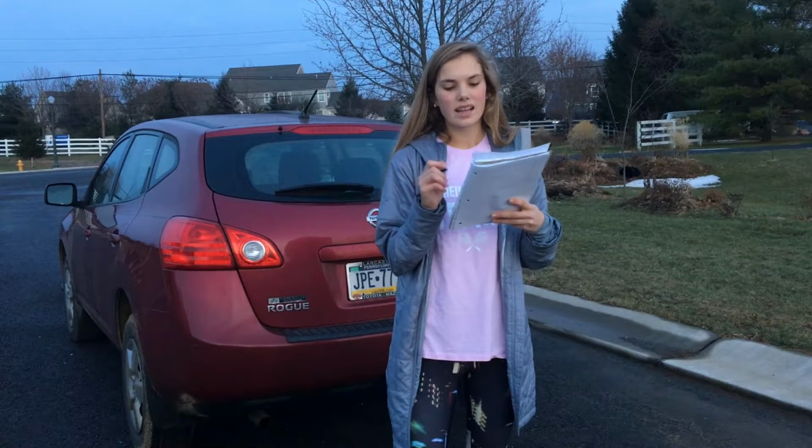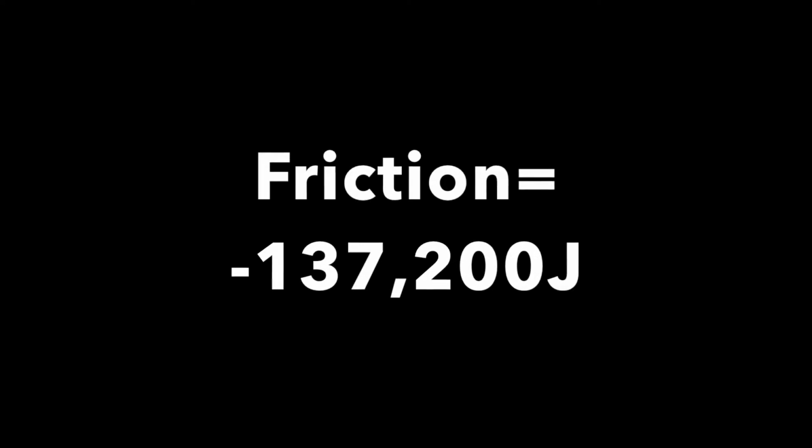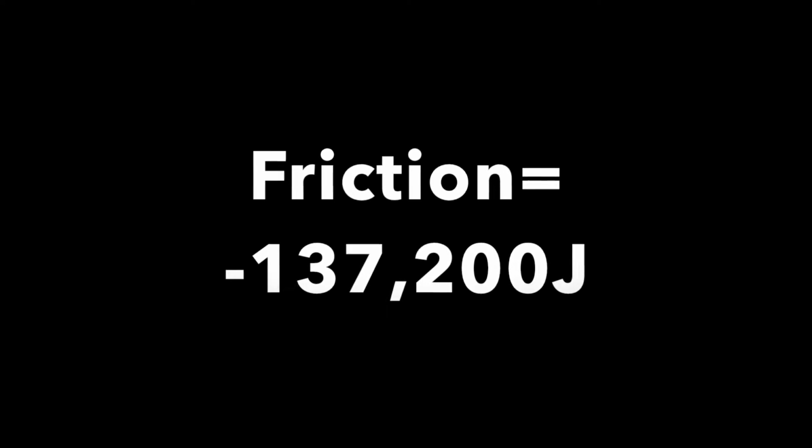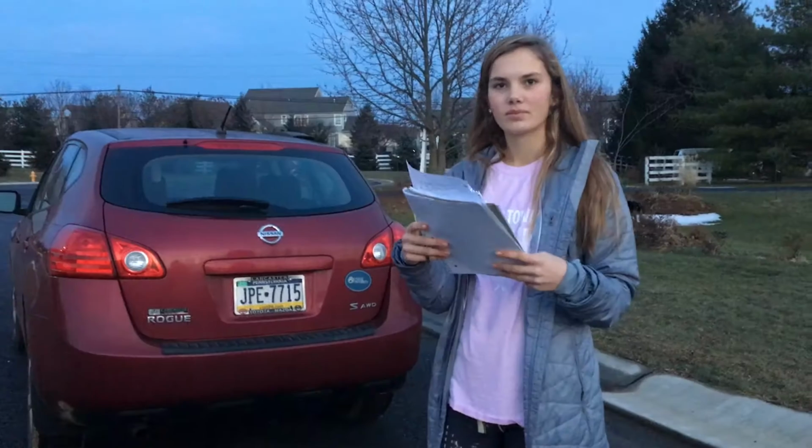So I did the force of friction, 6,860 newtons, times the 20 meters that it acted, and got 137,200 joules. Since friction is acting against my car, this is actually negative 137,200 joules.